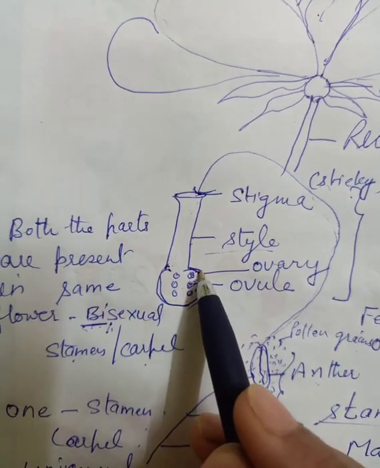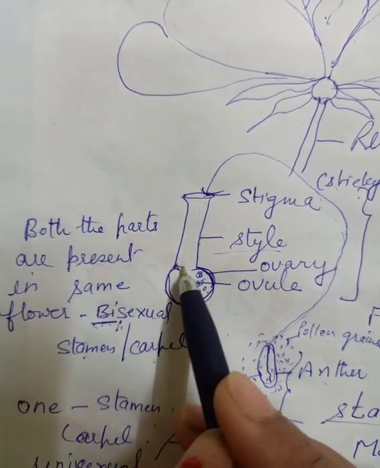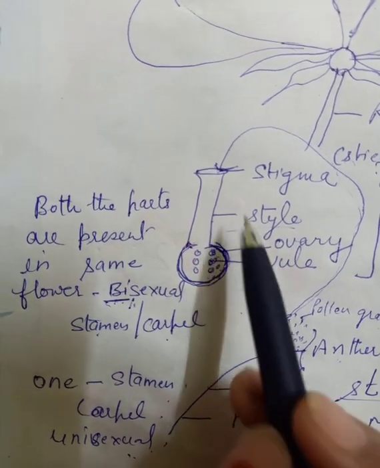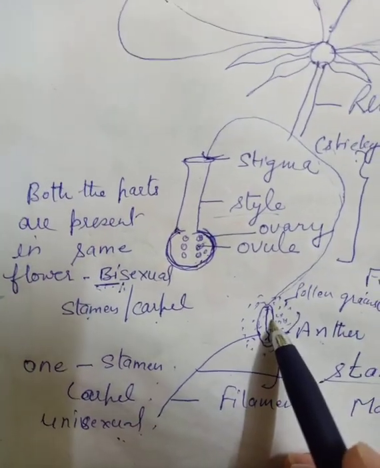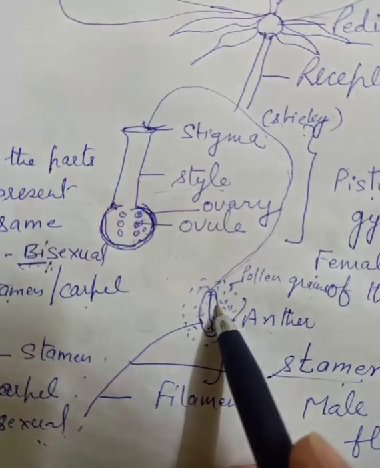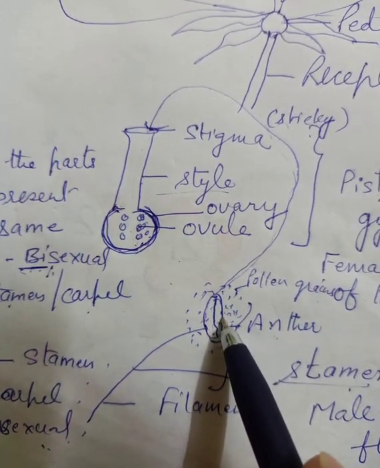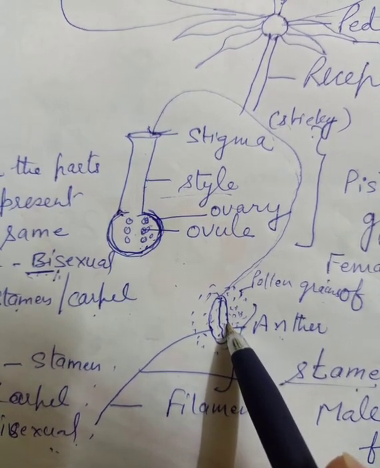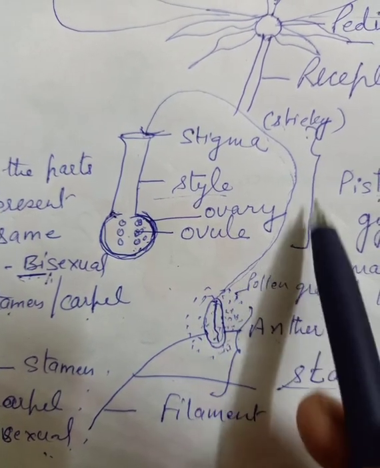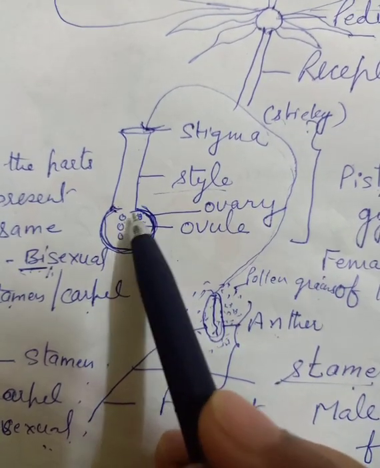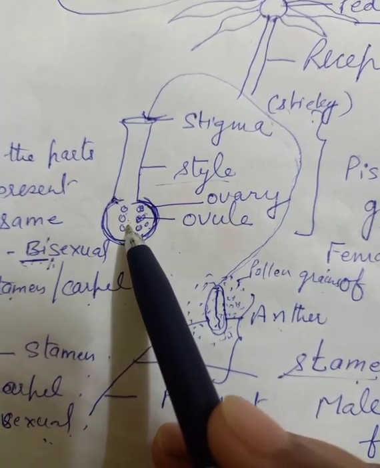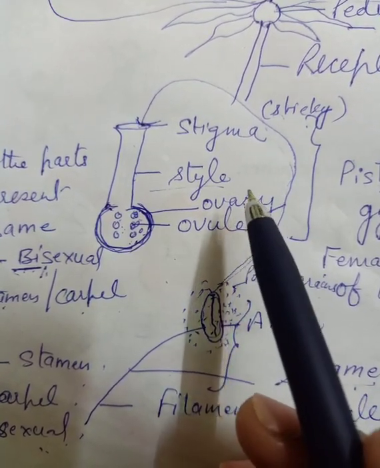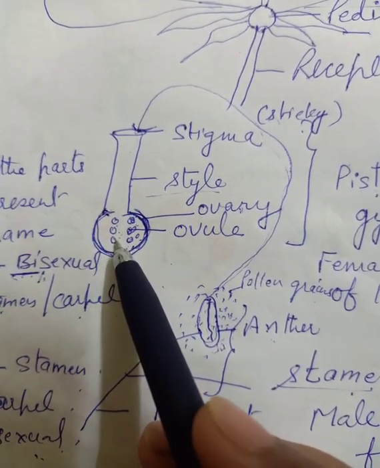Now what is ovary? Ovary is a part which helps to store seed. These are the pollens. Pollen means they are the male part, and they are going inside the female part. Now there is a production of seed. So what is ovary? Ovary is a part where fertilization occurs.